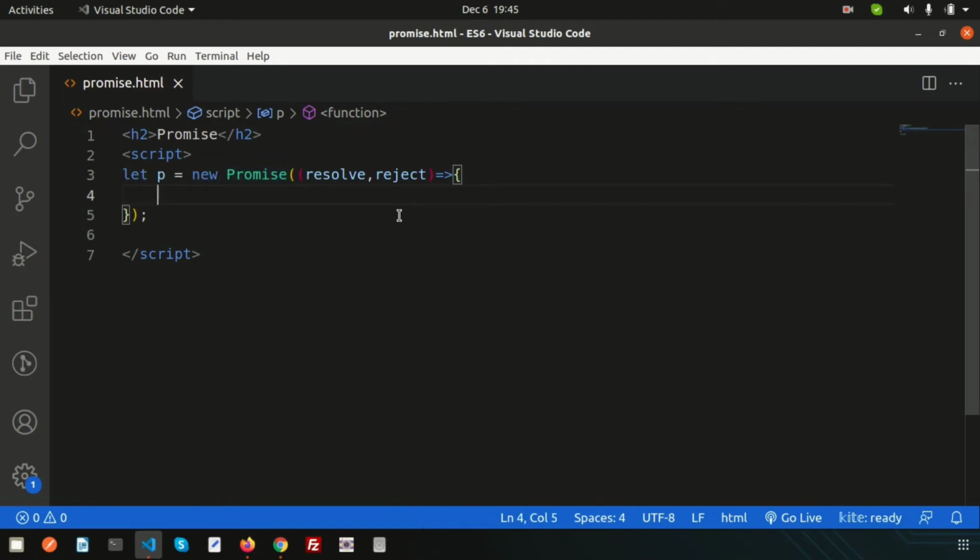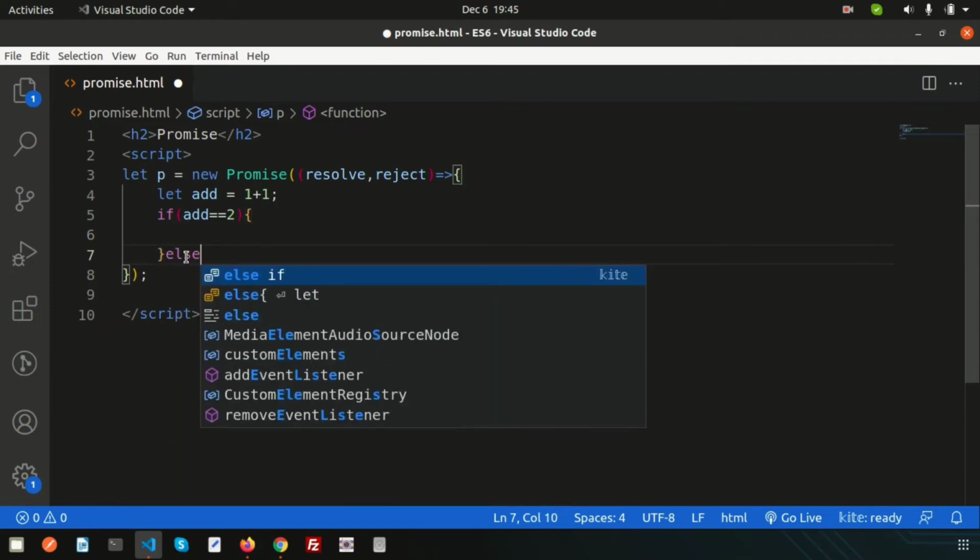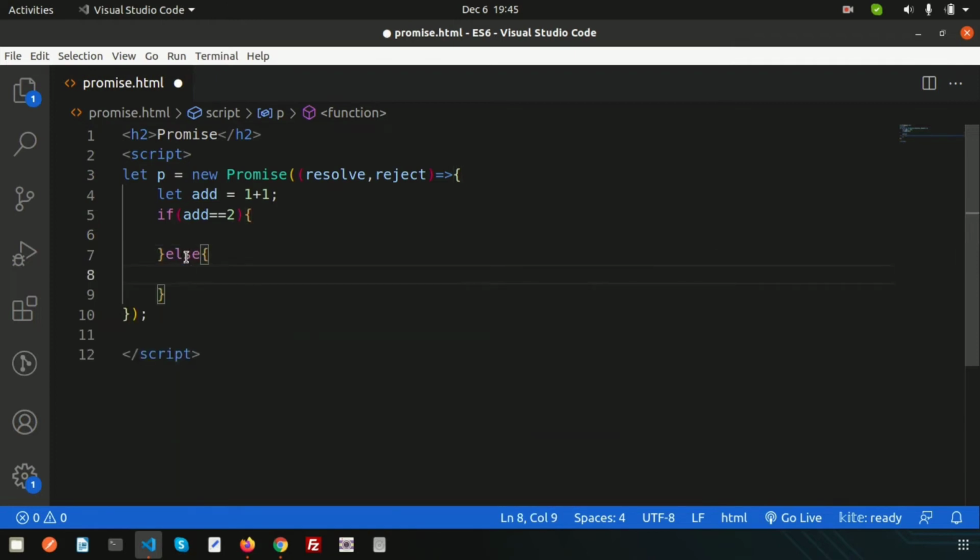Here I am doing some operations. Suppose let add equal to 1 plus 1, right? Now I am checking if add is equal to 2, that means it's approved, so it's true. The result is always 2. So if this is true, then it is resolve, otherwise it will reject. So how can we handle this?